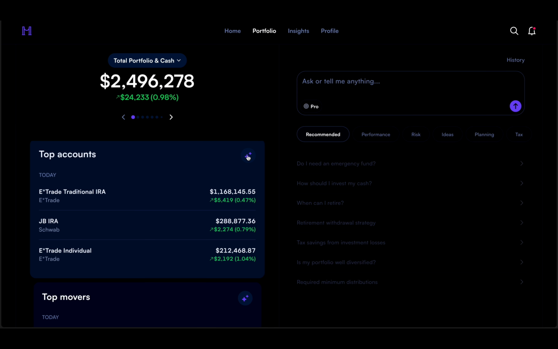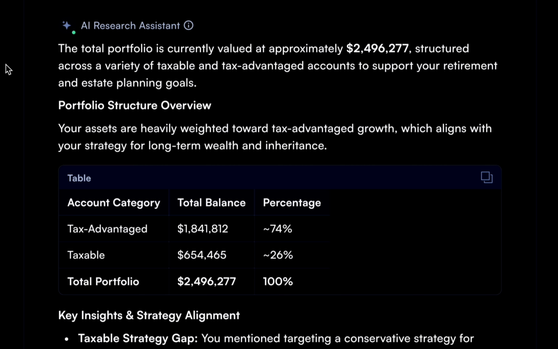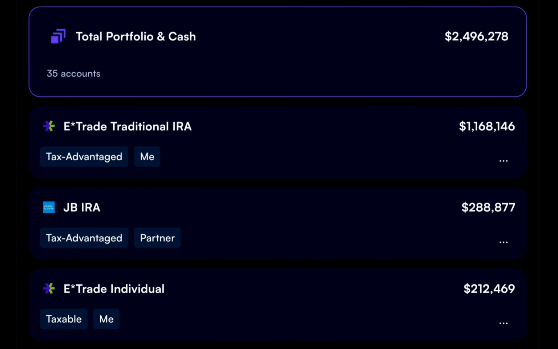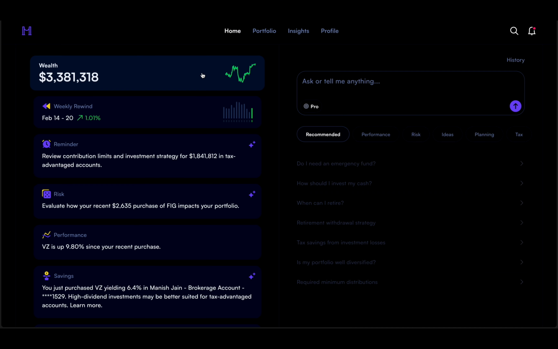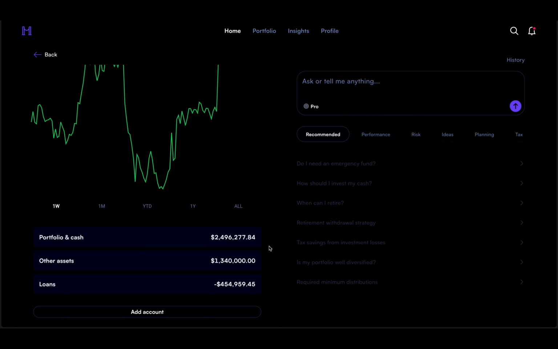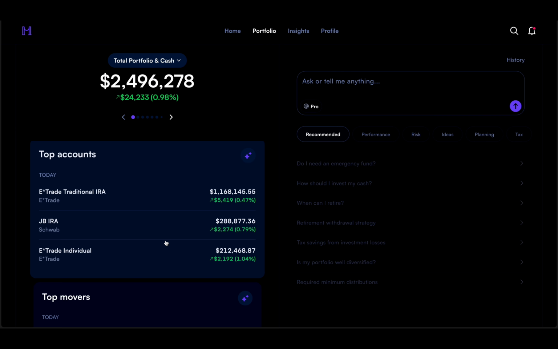Our AI can only be as good as the information it sees, and that accuracy starts here, with getting every account connected, no matter which aggregator makes it possible. So whether Plaid supports your institution or not, Mezzi gives you another way to get it done. So administrative tasks like account linking don't become a dead end.